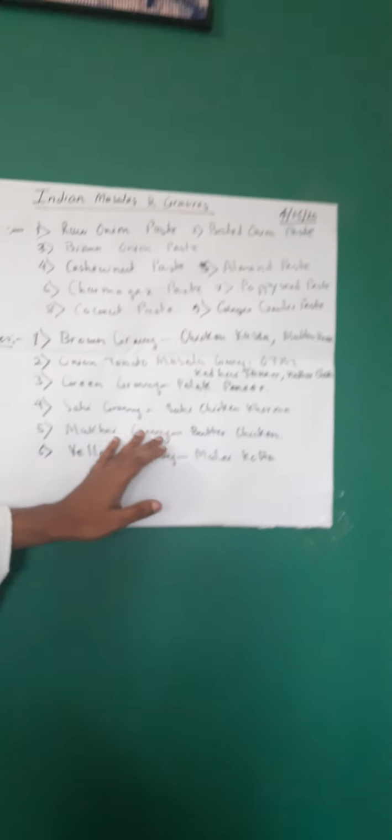So if I have to sum up the whole chapter today, what we have studied is that gravies and spices are the backbone of Indian cuisine. They give the body, the richness, the color, the flavor, and enhance and uplift any dish. To prepare this, we need to know the different kinds of masalas, which are combinations of different spices. That can be a simple garam masala, whole or in powdered form. It can be vari from Kashmir, it can be panch phoron from West Bengal.